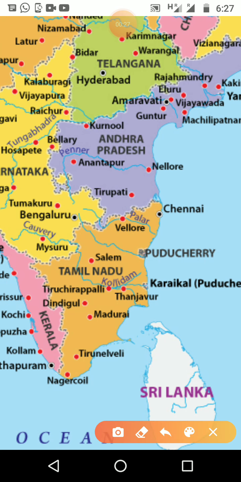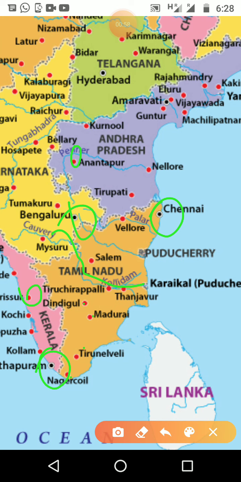The blue lines show the rivers, and this is the district capitals, and this one in black is the state capital. If you check other states also, we can see Bangalore is the state capital, Thiruvananthapuram is the state capital, and other district capitals it shows. And here is our Karur. Is this map an old map, not a new one?